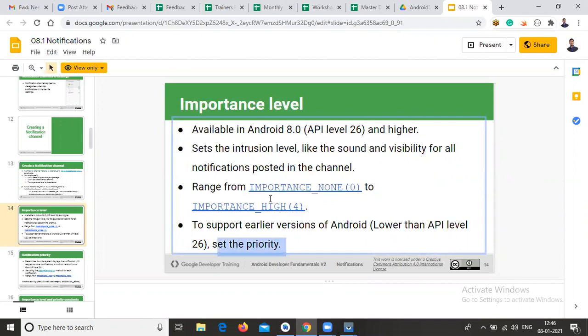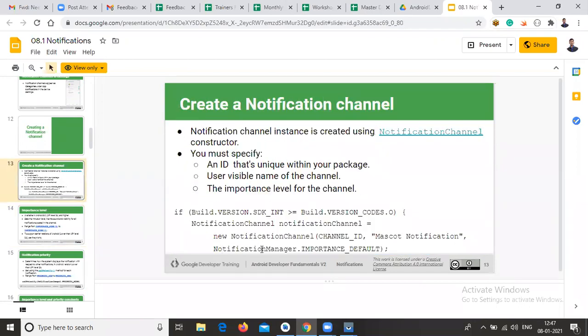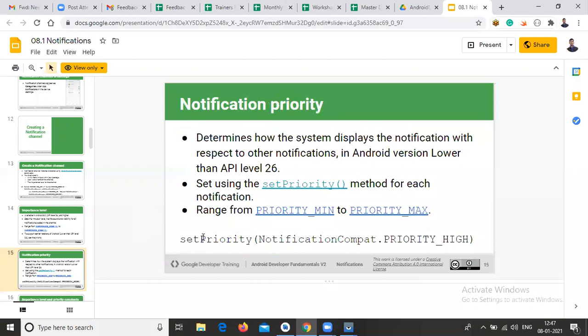But above 8.0, you need to set the importance, so you write notification manager dot importance. In below versions, you need to write the set priority method, and in that you write priority high, priority default, priority minimum or priority maximum, based on our requirement. So you need to write it like this.